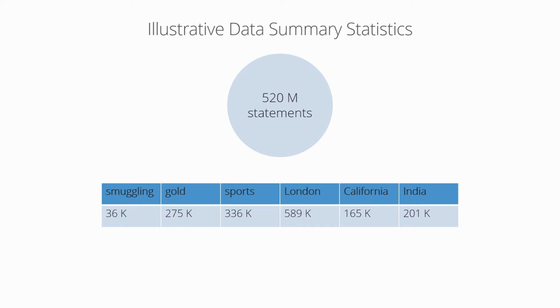36,000 contain the word smuggling, 275,000 contain gold, 336,000 contain sports, 589,000 contain London, 165,000 contain California, and 201,000 contain India. These large values show that even though we have a small fraction of text documents, without our GeoMovement geovisual analytics system, making sense and deriving meaning from statements that describe movement, even on individual topics and places, would be challenging,